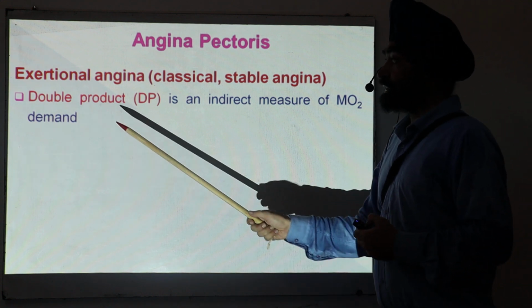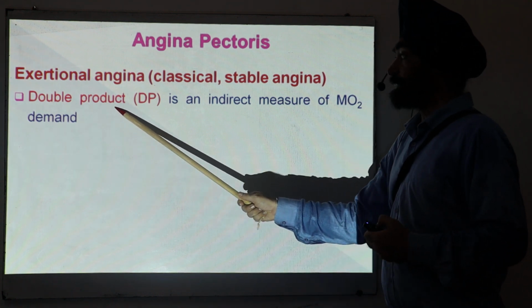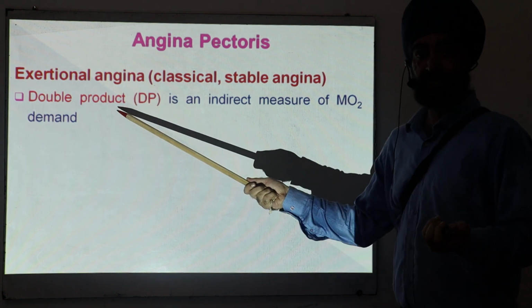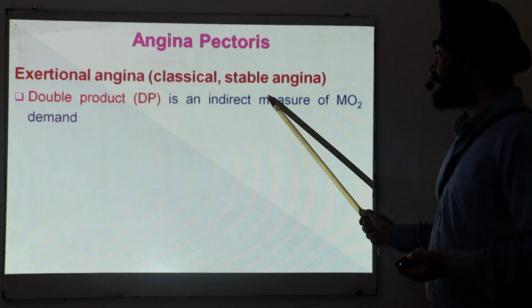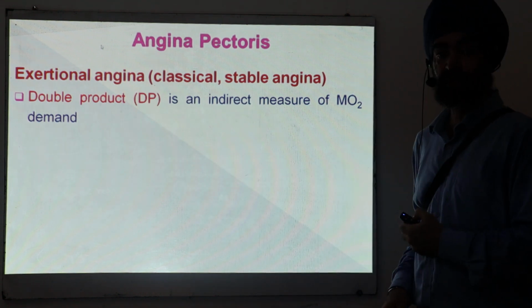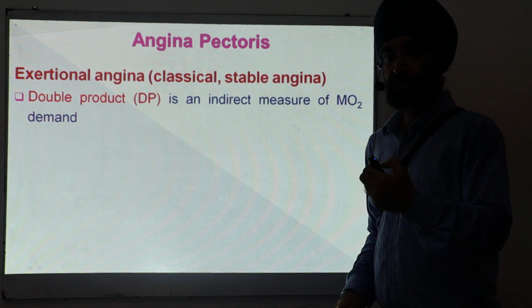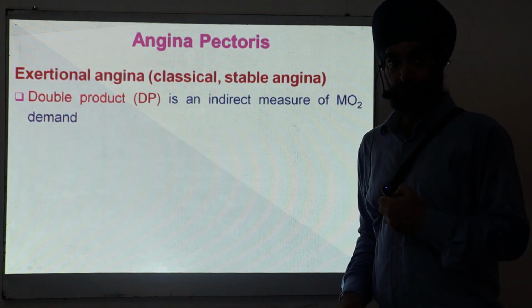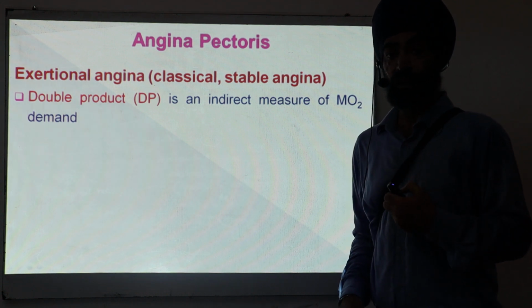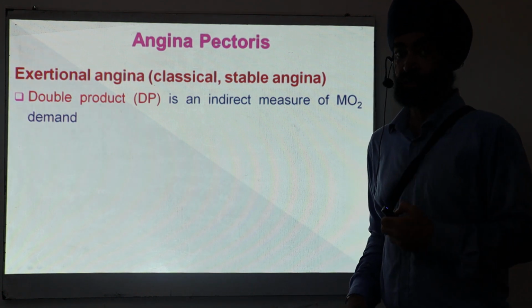So there is one formula which is called the double product, DP. What is the use of this DP? DP is an indirect measure of myocardial oxygen demand. What is the meaning of this? It means if a person comes to your clinic and you want to know the oxygen demand of the heart, how will you calculate it?